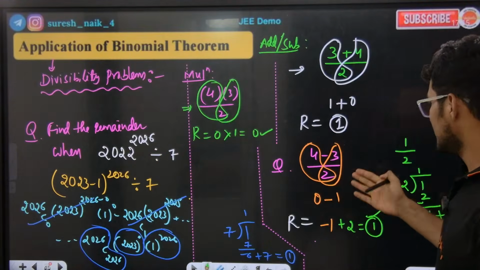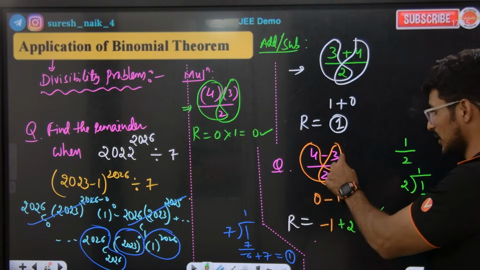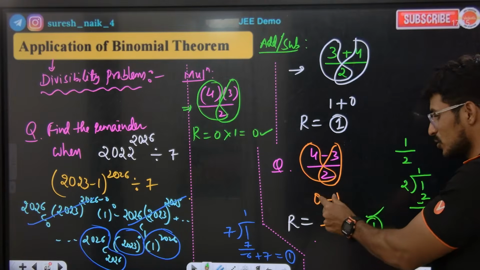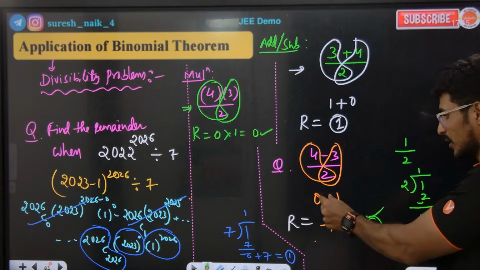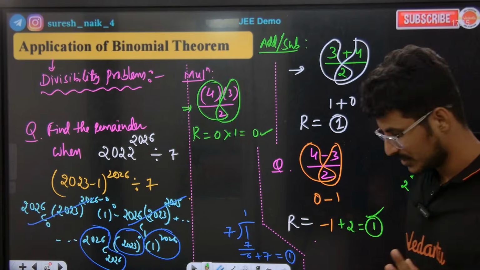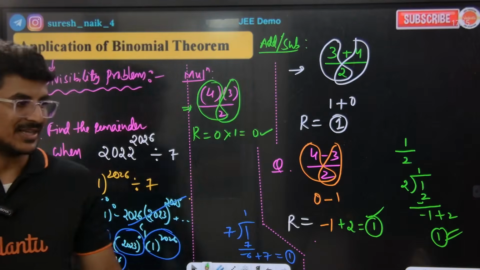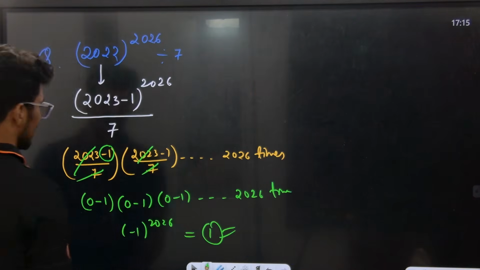Individually, if you subtract, this by this gives 0, and this by this gives remainder 1 -1. So 0 -1 remainder, and if I add 2 to the -1, I get remainder 1. The remainder has come as 1. So yes, that is the logic.